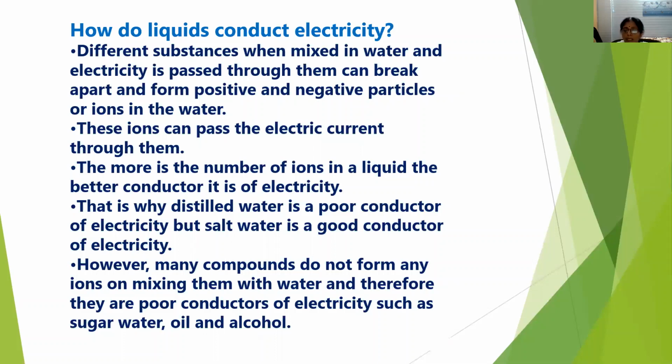However, many compounds do not form any ions. Therefore, they are poor conductors of electricity, such as sugar mixed in water, that is, sugar solution, oil, and alcohol. They are all poor conductors of electricity because they do not form any ions. That is why they are poor conductors of electricity.